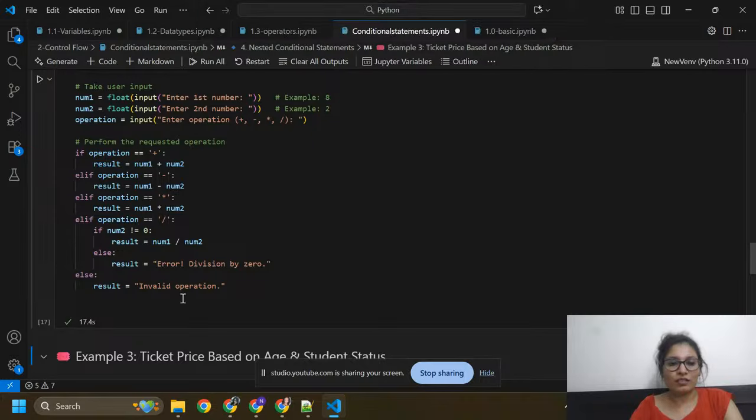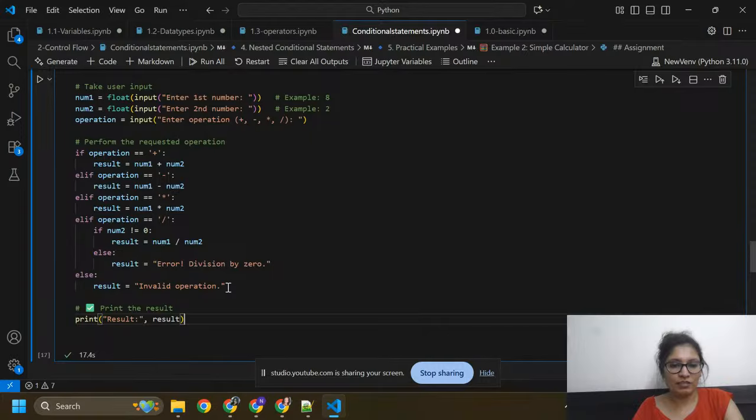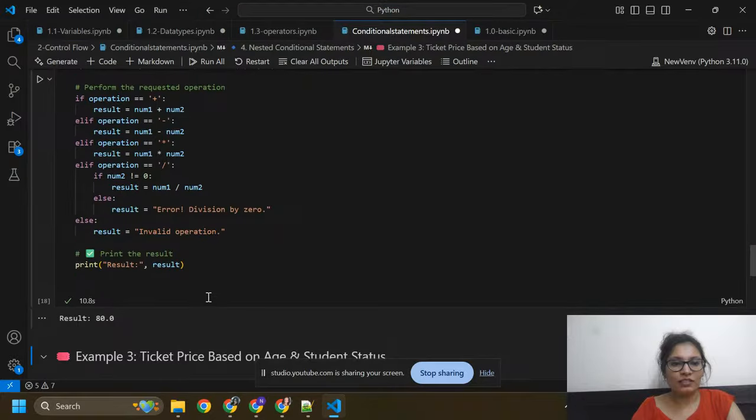This is not going to print anything because I need to write one line here: print the result. Again I give 20 and 4 and multiply, then it will give you 80.